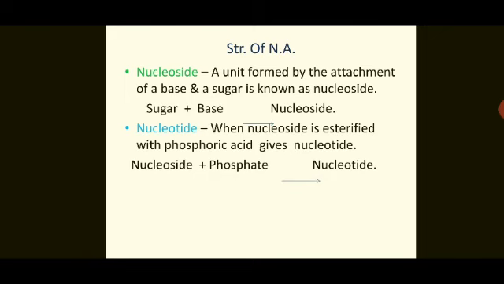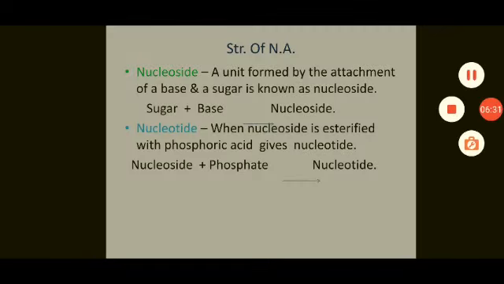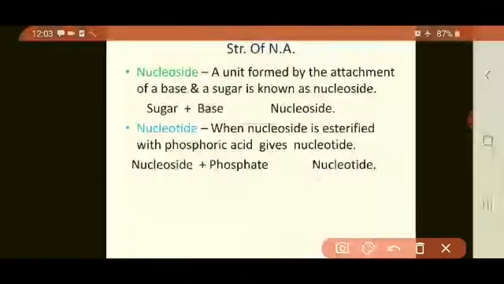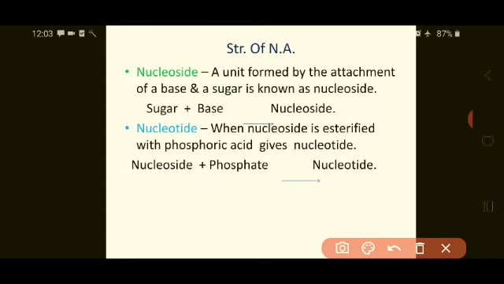What is nucleoside? A nucleoside is a unit formed by the attachment of a base and a sugar. That is sugar plus base.